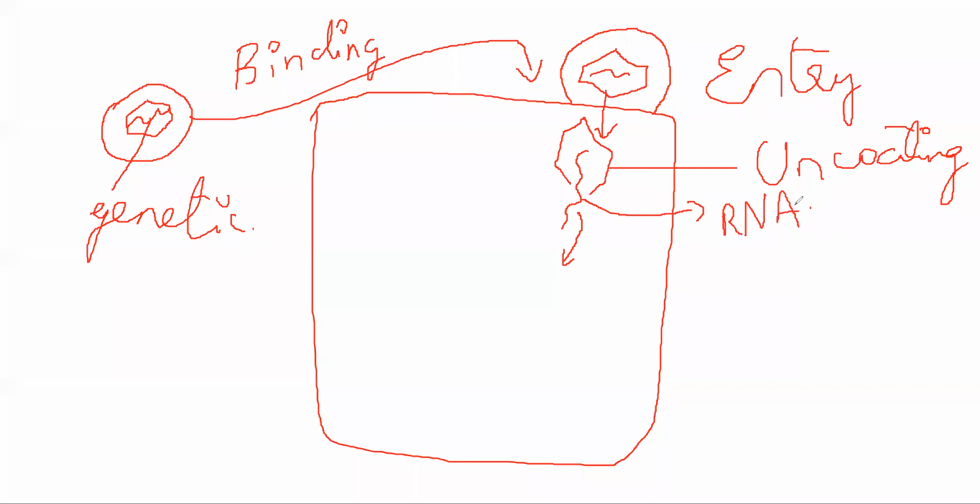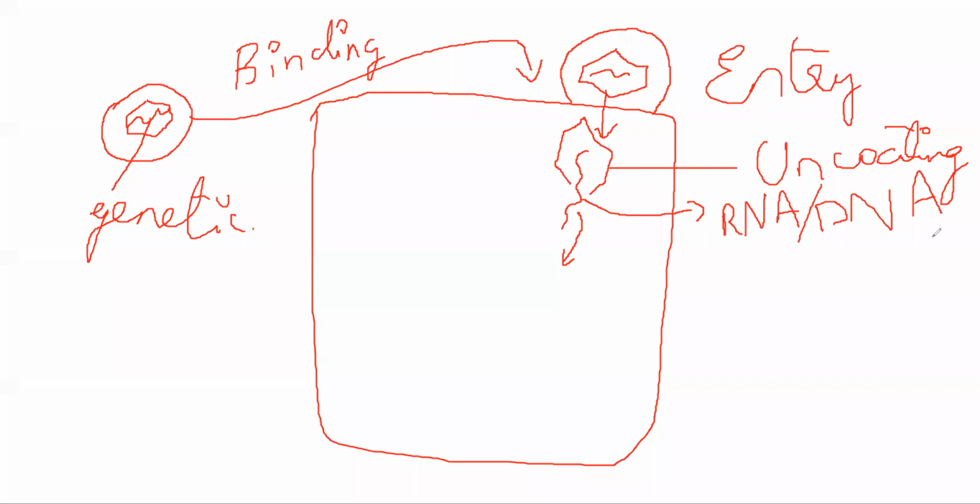Now, this can be RNA or DNA, both single stranded and double stranded. Depending on different viruses, you will have different types of genetic material. In herpes virus itself, if you remember, we discussed herpes. There were several types. Your HBV was DNA virus, the rest were RNA virus. That too, the rest were ssRNA, this one was dsDNA. Like that, you can have a lot of variation in the viruses as well. Depending on that, genetic material will be different. So this can be either RNA or DNA, but mostly it is RNA. Comparatively fewer viruses will have DNA.